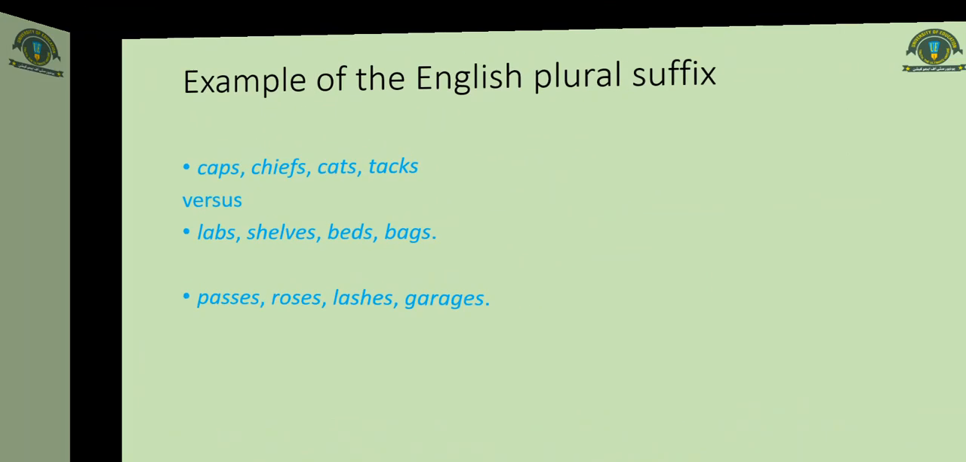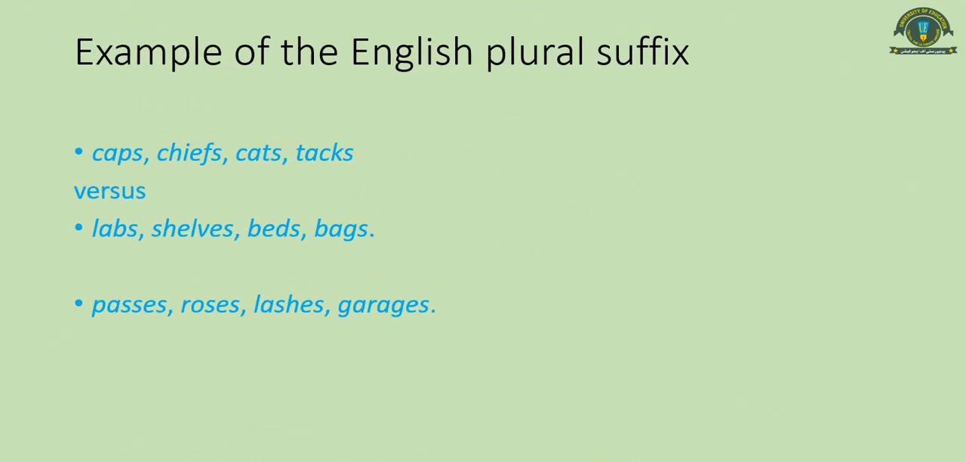Let's take some examples. Now this is the case of the English plural suffix. Look at this plural suffix s. S has been added here in all of these examples: caps, chiefs, cats, tacks. And these examples as well: labs, shelves, beds, bags. Now in these two categories of words, s was added, but s is giving us a different sound in each of the two categories.